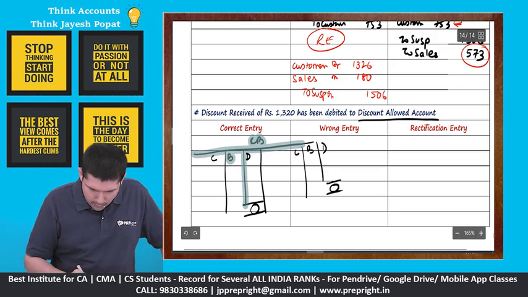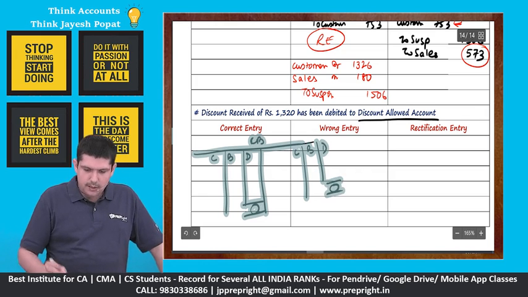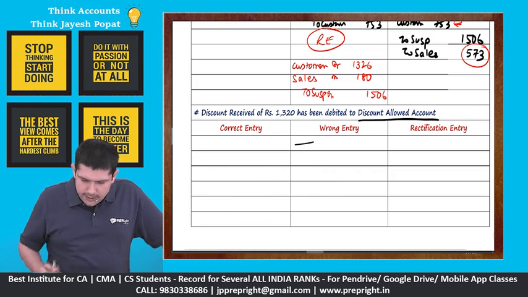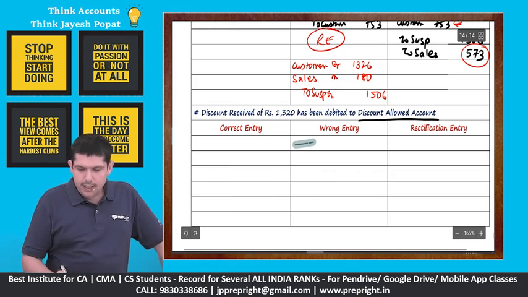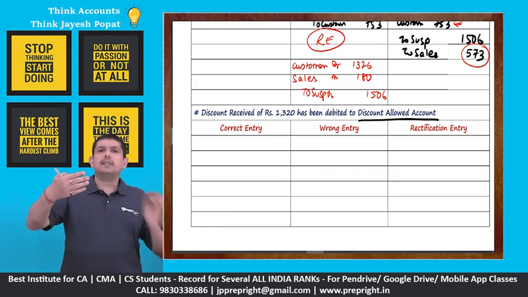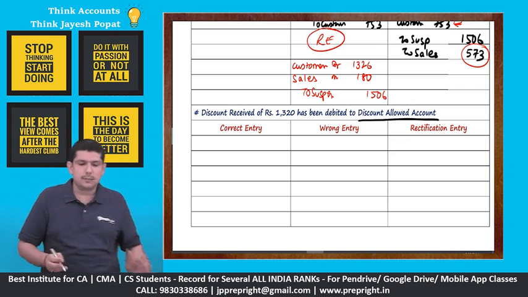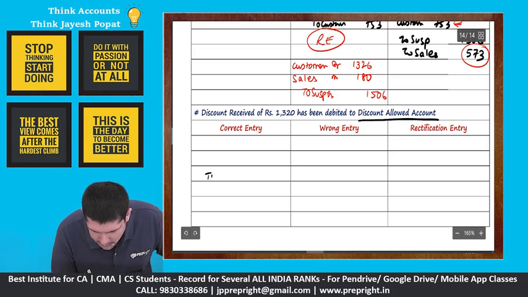Please remember this before we do the discussion. Please keep this in mind. Discount received has been debited to discount allowed. So correct entry, see, we receive discount from our suppliers and we allow discount to customers. So when we receive discount, it is our income.